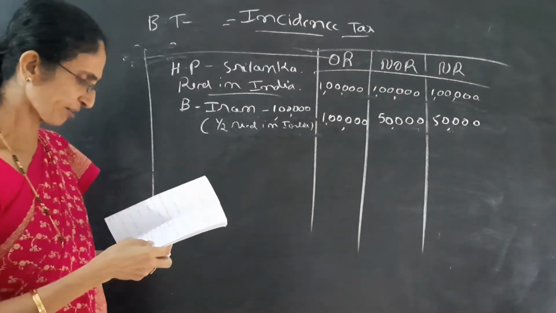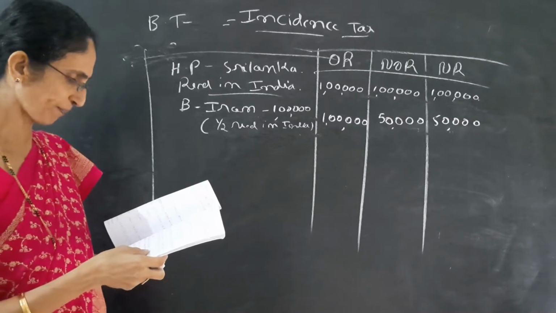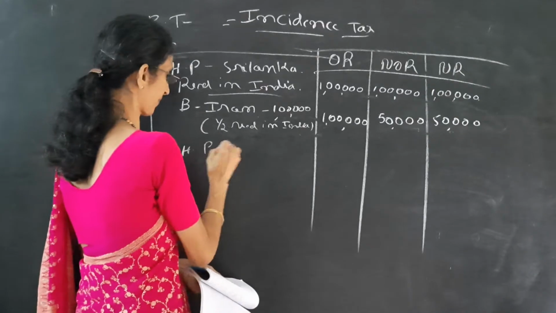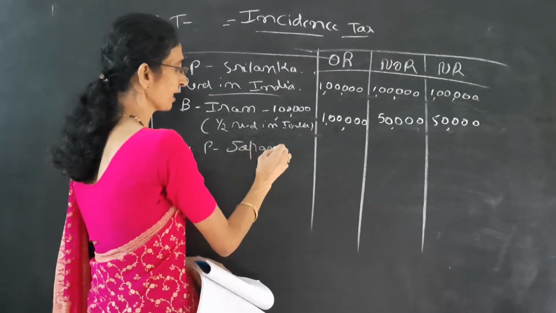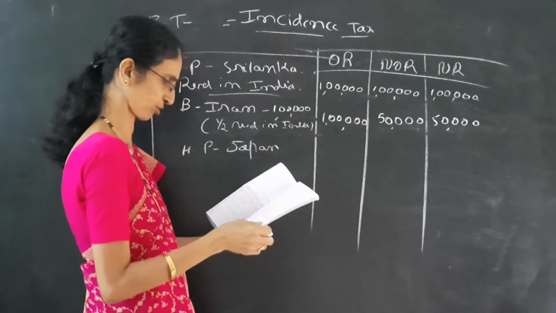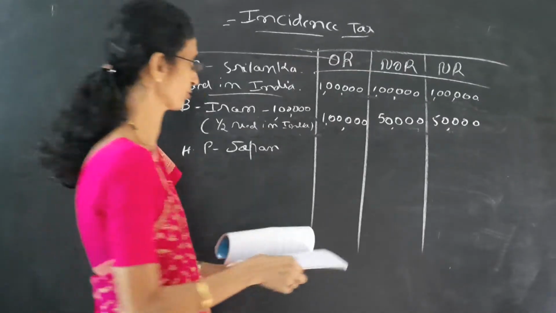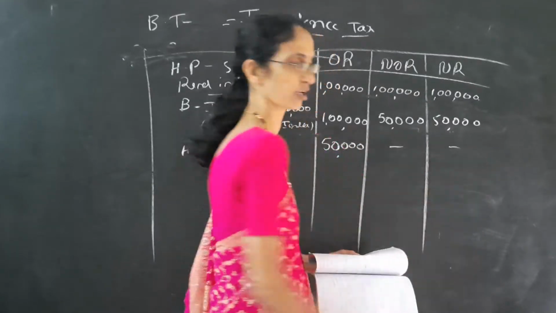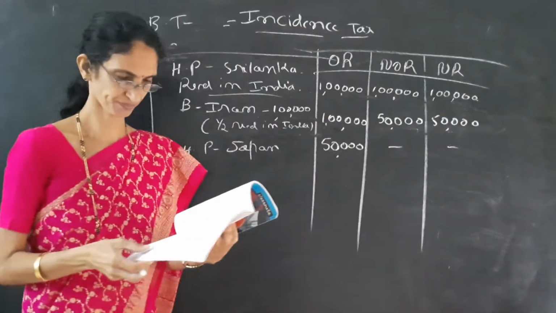Next, income from house property in Japan deposited in a bank there. House property in Japan deposited in a bank there, leave it. So it is foreign income, only for the first column. So write 50,000 in the first column. In the next 2 columns, dash, dash.